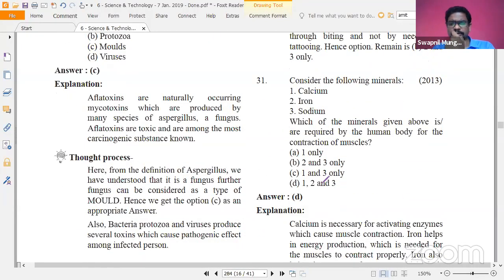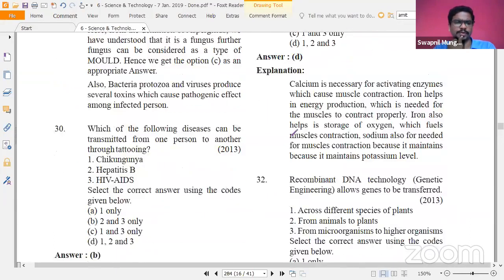I'm just scrolling through so that you are seeing calcium, iron, sodium. Which of the minerals in the human body are required for contraction of muscles? So 1, 2, and 3, calcium, iron, and sodium, all of them are required for that.